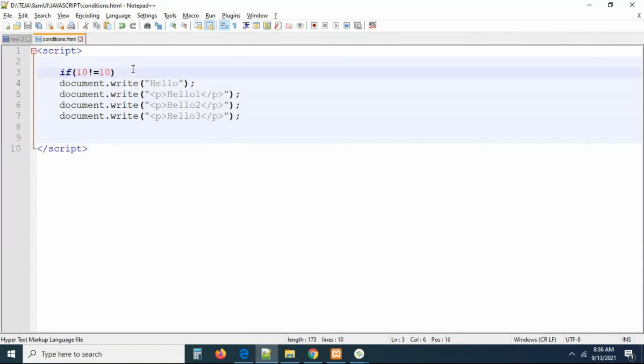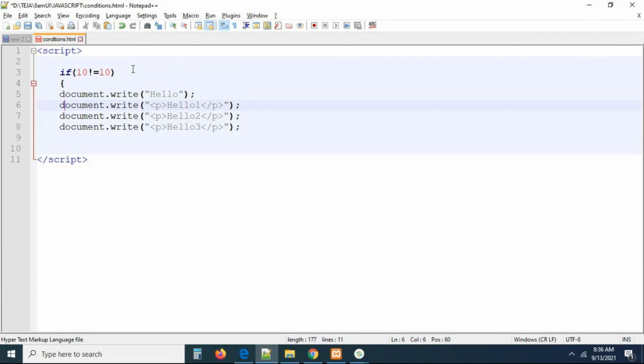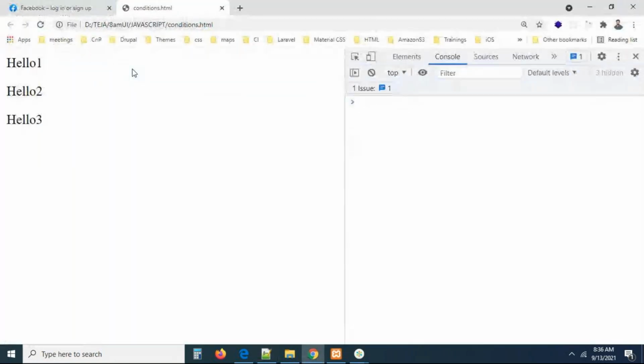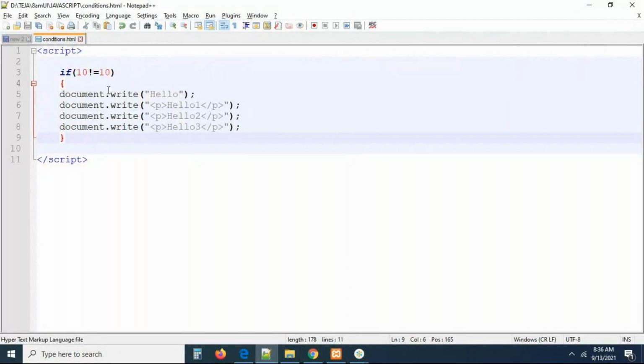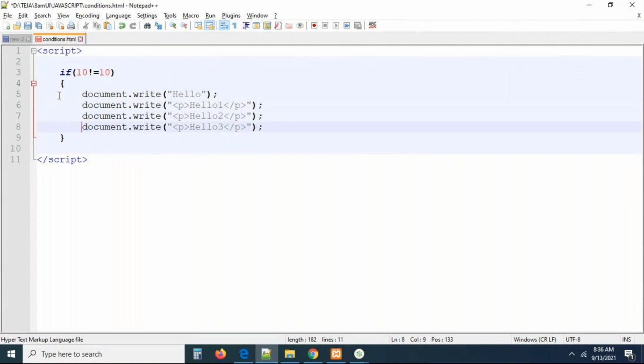So if you group with curly brackets, I want to do all these things, or I don't want to execute all these things. If the condition is false, then this is the valid thing. So if you are not keeping any curly brackets, immediately the first line will be under the conditional statement. If the condition is true, the first line will be executed. If the condition is not true, the first line will never be executed. But the remaining statements will be executed as they are when there are no curly brackets.